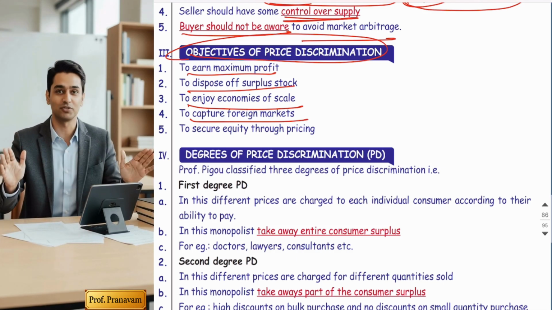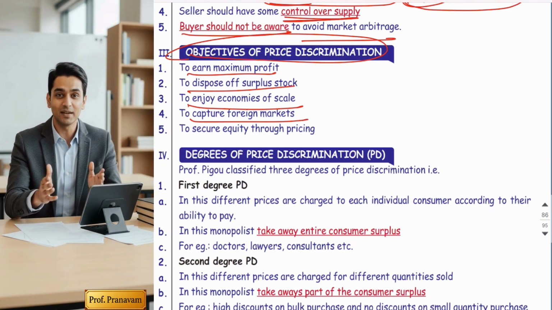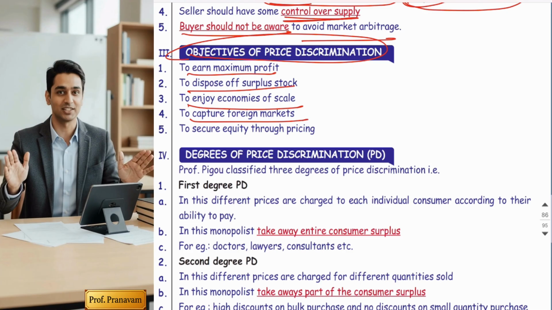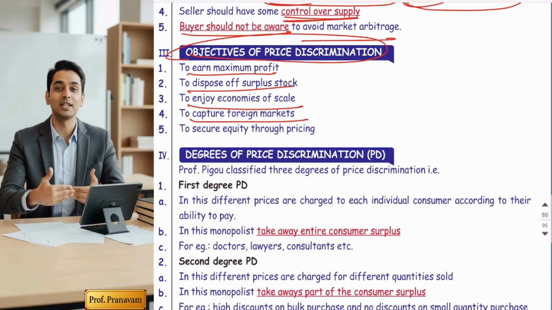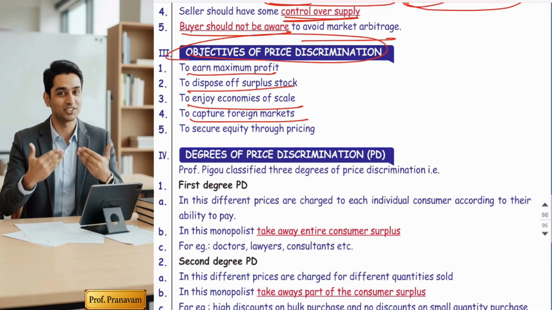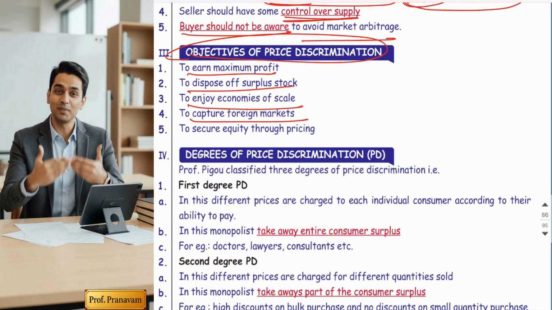Now they want to expand and open branches in foreign markets, where they might face tough competition. So they sell in the domestic market at a higher price, and at a discounted price in a foreign market to capture it and expand their businesses. Oh, so price discrimination plays an important role for expansion.